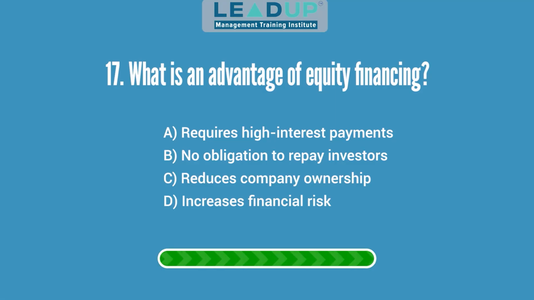Question 17. What is an advantage of equity financing? A. Requires high interest payments. B. No obligation to repay investors. C. Reduces company ownership. And D. Increases financial risk. Answer: no obligation to repay investors.